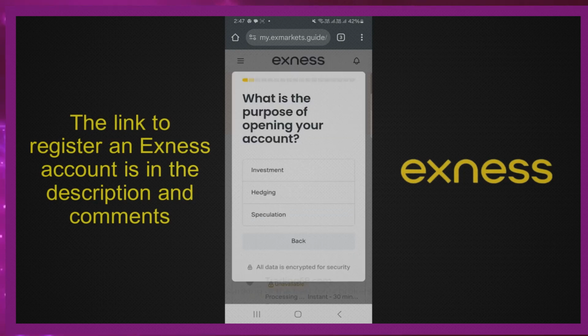Next, you need to complete the survey questions given by Exness. You can answer these questions quickly, because this part is not important and does not affect your future trading process.